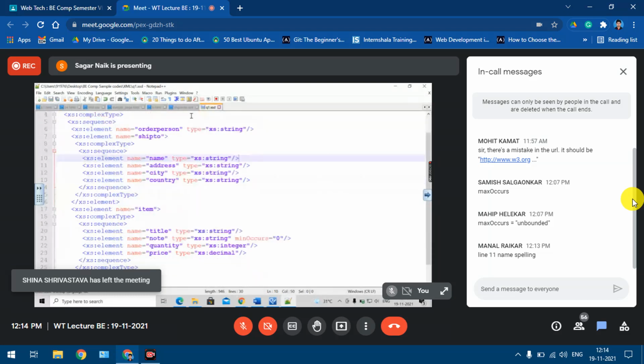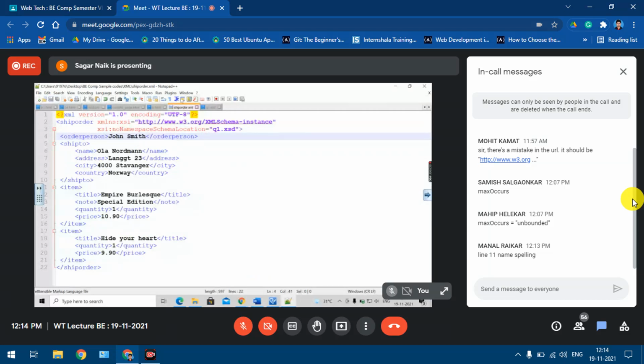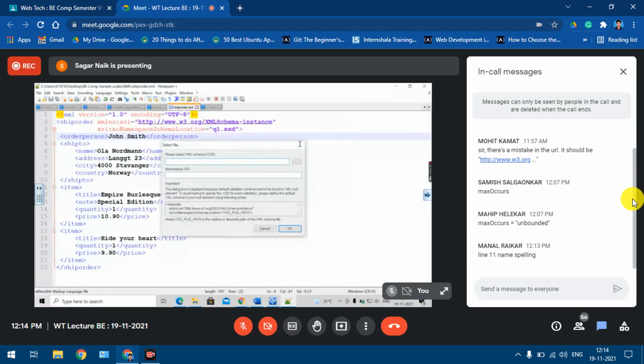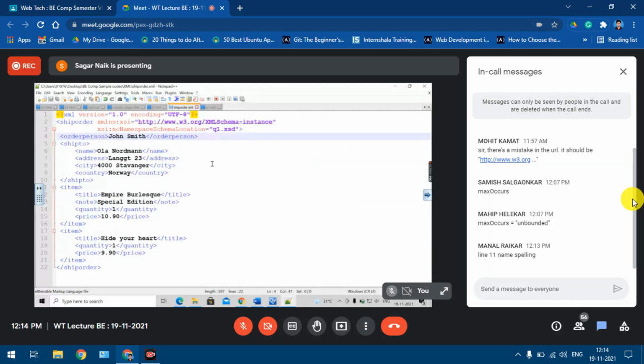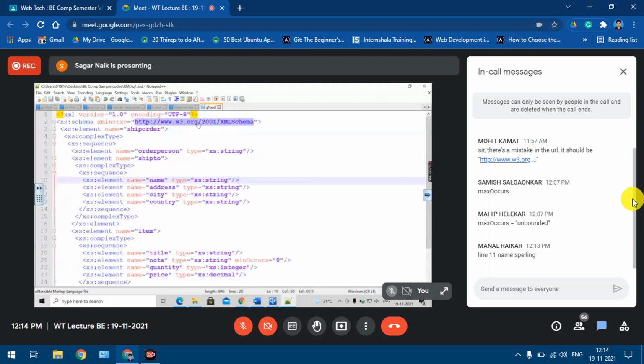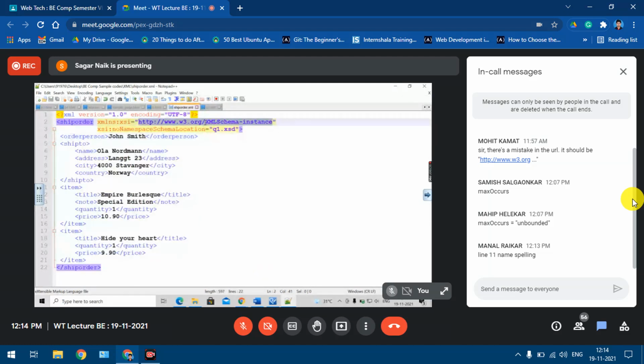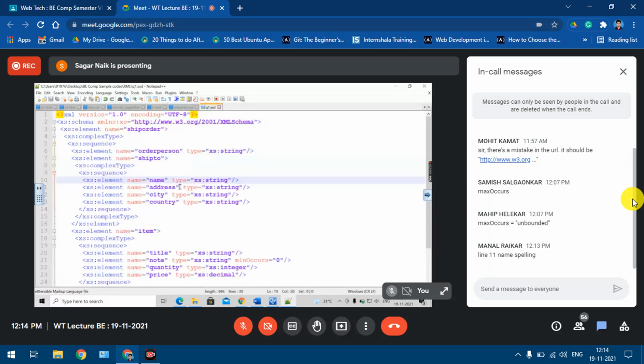This is my schema file, and this is the XML file. Now, yeah, it's not connecting. Let me just check. Okay, yes, there's a mistake. In the URL, I think it was not getting connected properly. Now I will check. There's an error for item, where I removed the maxOccurs. So there is a problem.